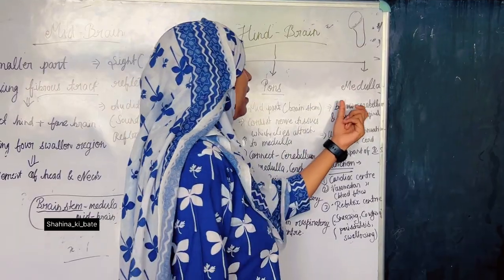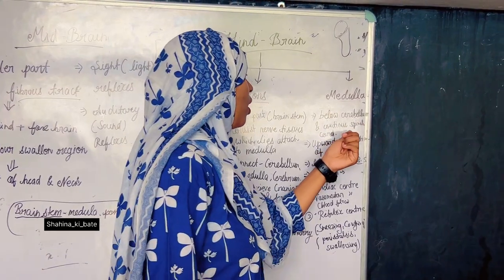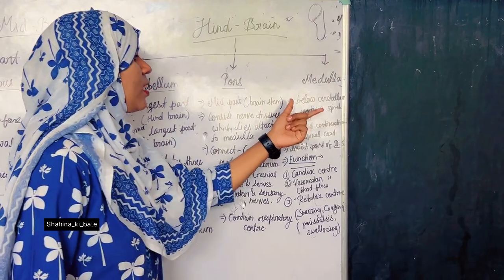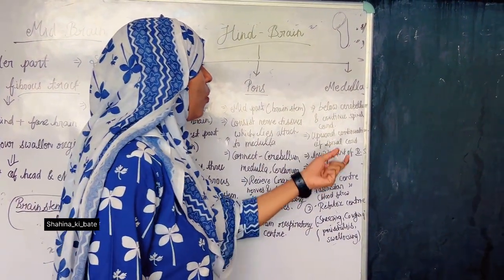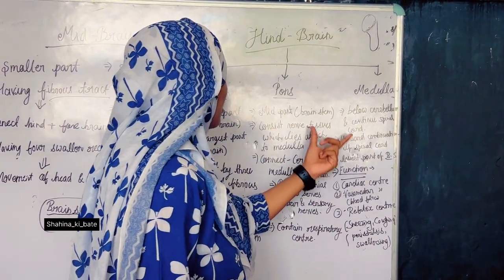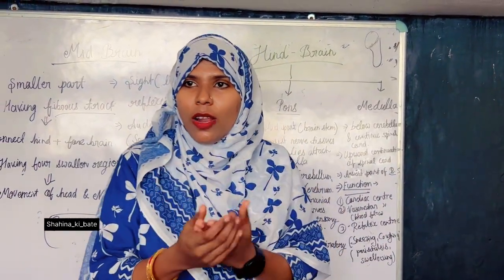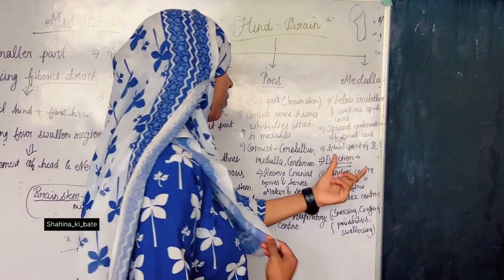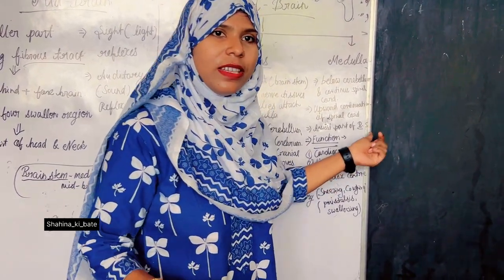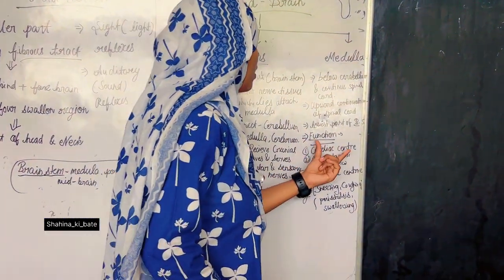Next, the medulla. What is the characteristic of the medulla? It is present below the cerebellum and continues to the spinal cord. Means when we go down from the medulla, it continues to the spinal cord. The next characteristic of the medulla is it is the upward continuation of the spinal cord. Next, it is the lowest part of the brain stem, BS. What does BS mean? Brain stem. And what is the brain stem? Medulla, pons and the midbrain. Clear?